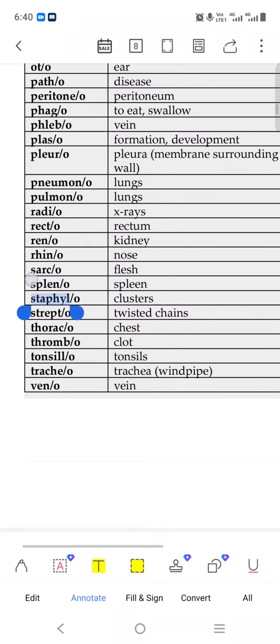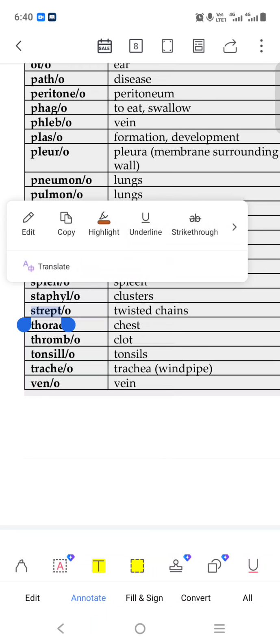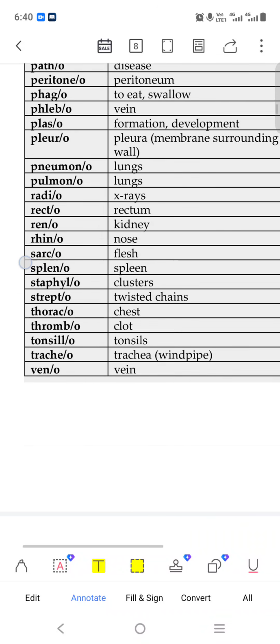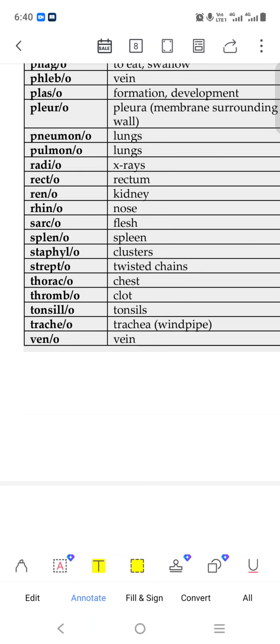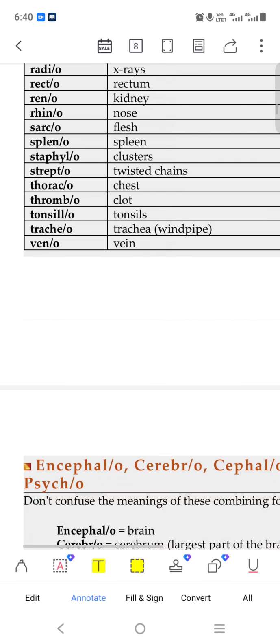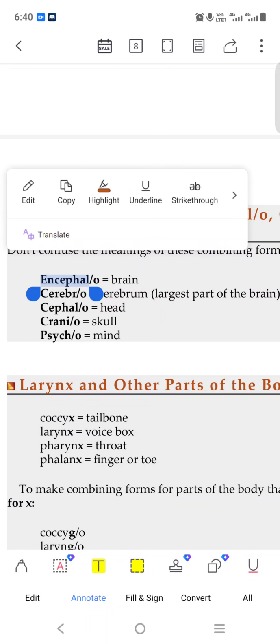Staphylo is a kind of bacteria. Strepto means twisted chain, shifted a little toward the side. Thorax means chest, thrombo means clot, tonsil means tonsil. Trachea means windpipe. Cephalo means brain, encephalo means brain.